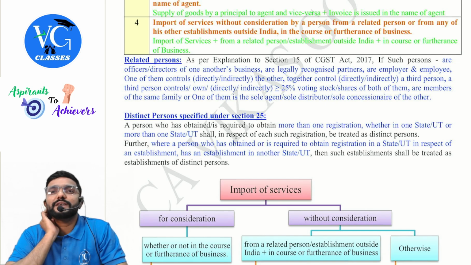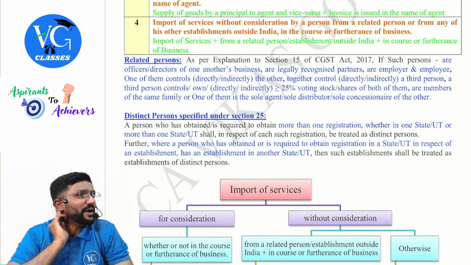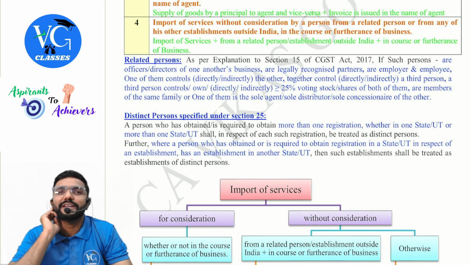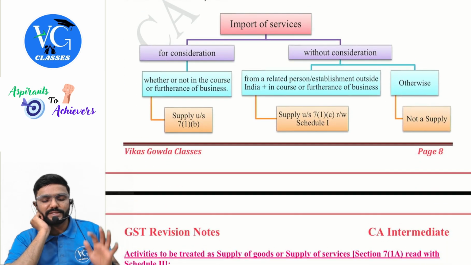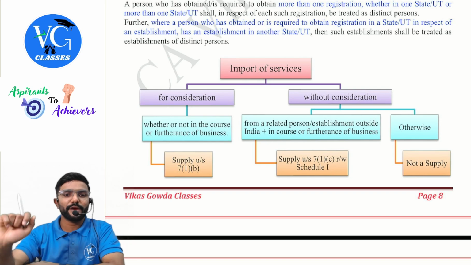Now, I imported services from my brother for my personal purpose by paying $1,000. Is it a supply? Yes, as per 7(1)(b). And for 7(1)(b), relationship doesn't matter. The only thing that matters is consideration. For import, because it is covered in two different places, guys, I have made one chart.